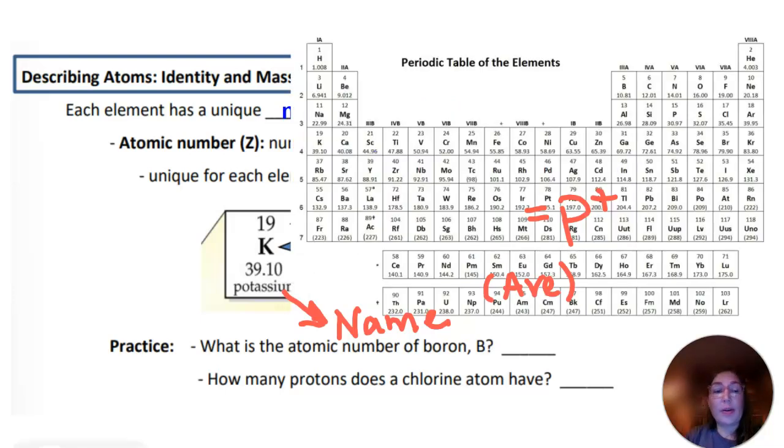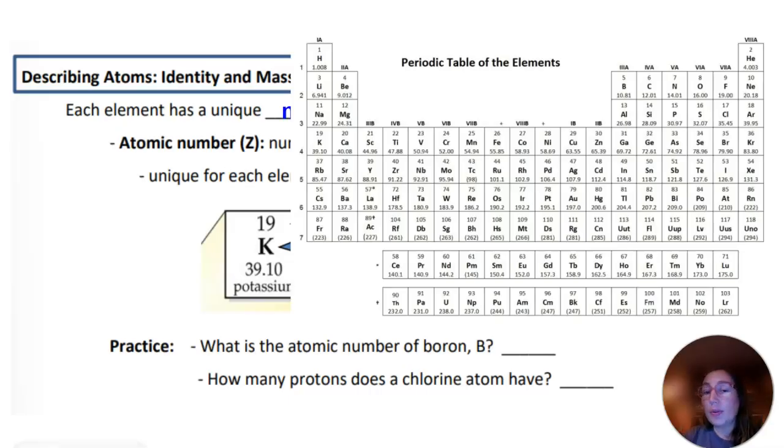So the practice asks, what is the atomic number of boron? Well, we got to get out our periodic table, and I got to erase this. We got to find boron, B, on our periodic table. So it's right here. And it says, what is its atomic number? Well, that's the one listed at the top, the 5. By the way, that means it has 5 protons. That's what atomic number tells us.